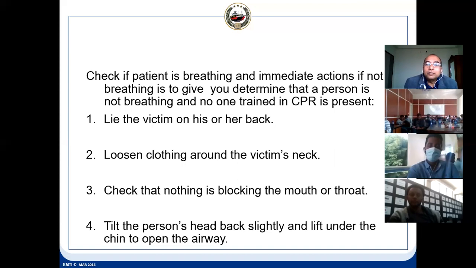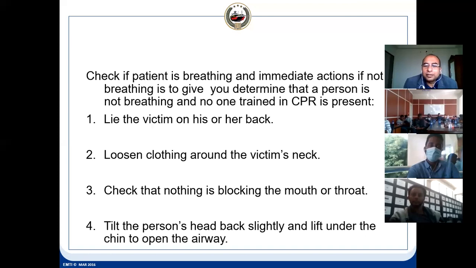Loosen the cloth around the victim's neck, because why? The oxygen, the nervous system goes through the neck. So the neck should not be tightened, it should be free, so that easily the oxygen can enter into the body. Check that nothing is blocking the mouth or the throat. That's why you put the head in such a way that the tongue should not restrict the air passage, because he is unconscious.